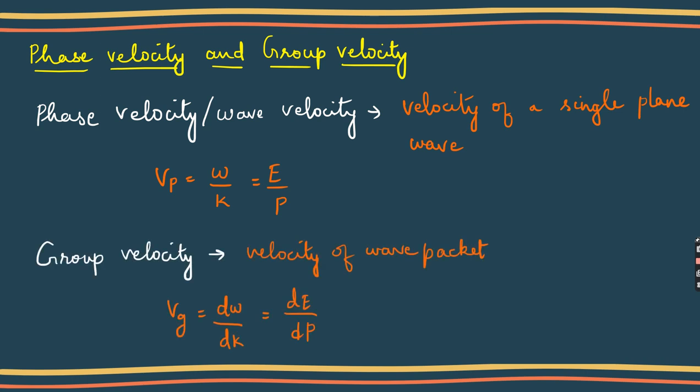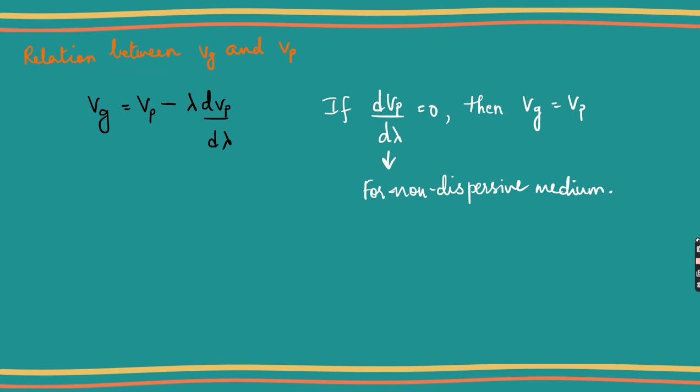Okay, and then let us see group velocity. It is the velocity of the wave packet. So Vg will be d omega by dk, and in terms of energy and momentum it is dE by dP. You have to remember these two formulas. It is very important for you to solve a problem. A relation between Vg and Vp is given as Vg is equal to Vp minus lambda dVp by d lambda.